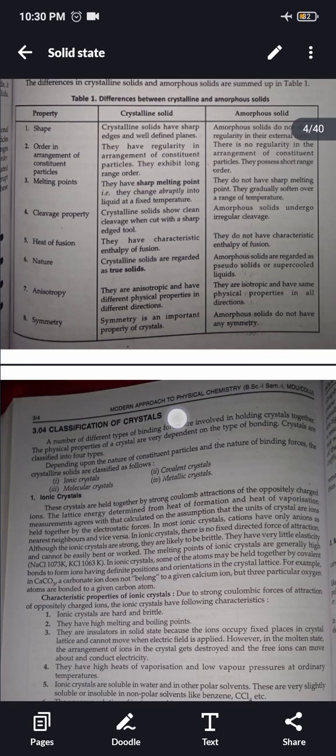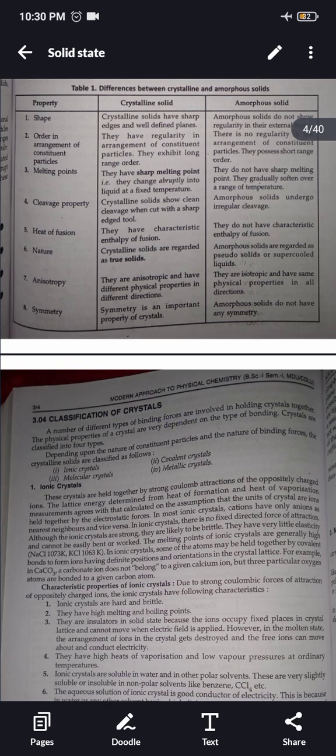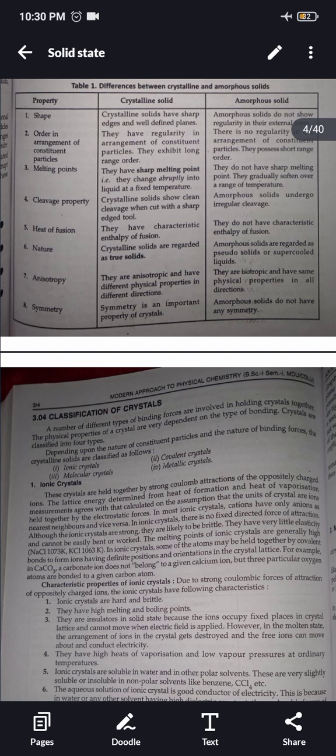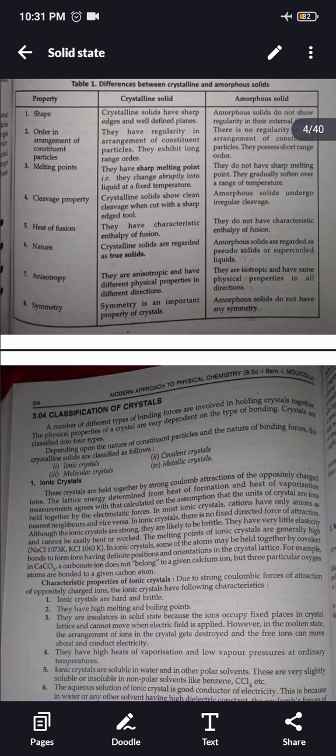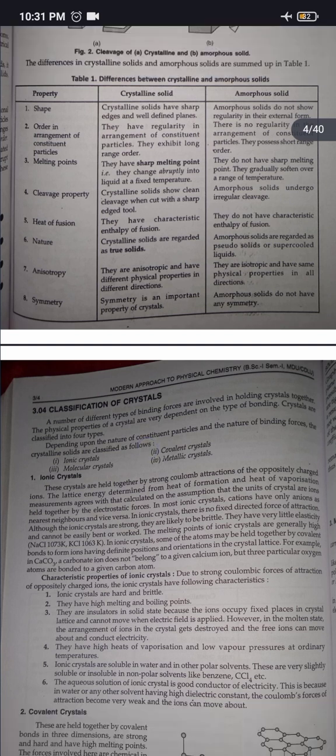Classification of crystals. A number of different types of binding force are involved in holding crystals together. The physical properties of a crystal are very dependent on the type of bonding. Crystals are classified into 4 types depending upon the nature of constituent particles and the nature of binding forces. Crystalline solids are classified as follows: ionic solids, covalent crystals, molecular crystals, metallic crystals.